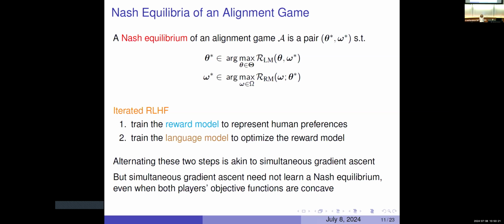Unfortunately, it's very hard to learn in games. Even when we have nice concave objectives for both players, we're not guaranteed convergence in general sum games. In this case, we do have a nice concave objective for the reward model, as I mentioned, but for the language model, which is optimizing a neural network, we have who knows what kind of landscape that it might be wanting to optimize. So it's not obvious that this is going to behave well, and maybe that's why nobody has written about iterated RLHF.